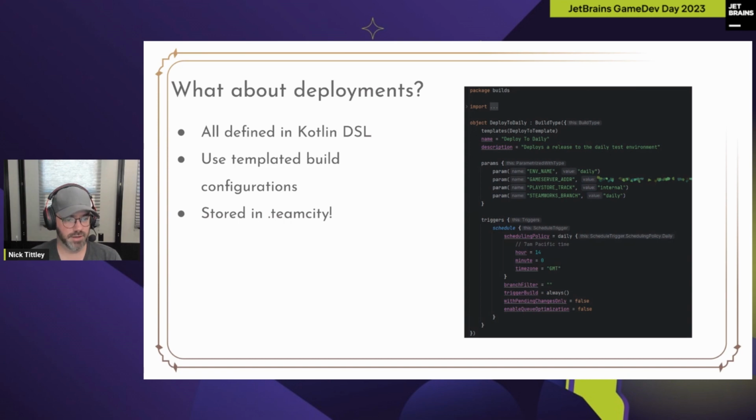What about our deployments? Well, they're all defined in Kotlin DSL as well, because once you start doing that, you're not going to want to stop. We use templated build configurations. You can see it there on the fourth line where I call templates, deploy to template. This allows you to abstract even more jobs that are similar to each other. So this one is how we deploy to our daily environment, and some information you need to go and do that. It's all stored in .teamcity, configuration as code. We love it. Works super good.